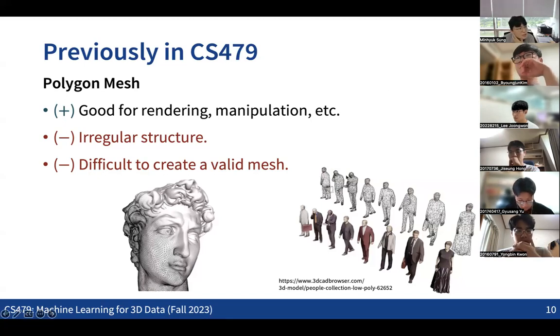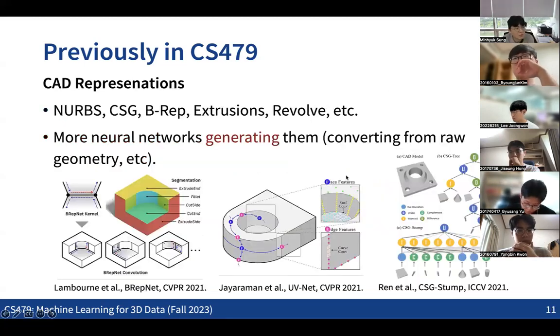So that's the downside. And there can also be more complicated representations, especially for CAD. In many CAD applications, there are more complicated representations that typically encode not only geometry information, but also structure, like which parts have sharp edges and which parts are symmetric to each other. Having this kind of structural representation can be good for many applications, but it also makes processing more difficult.